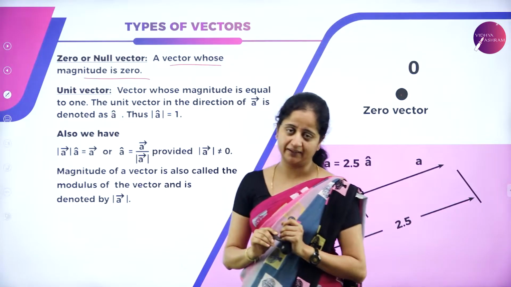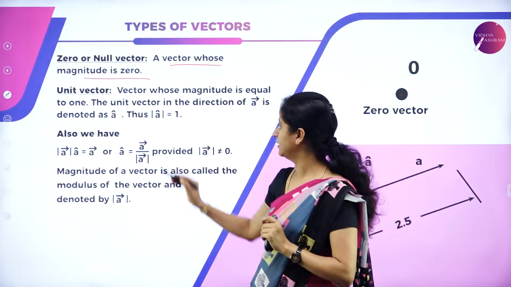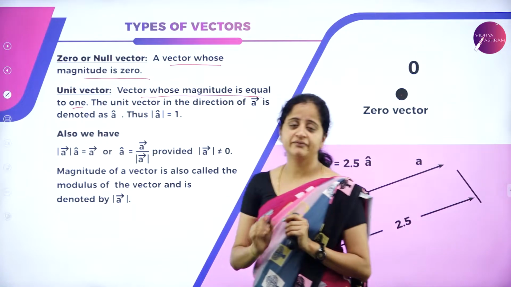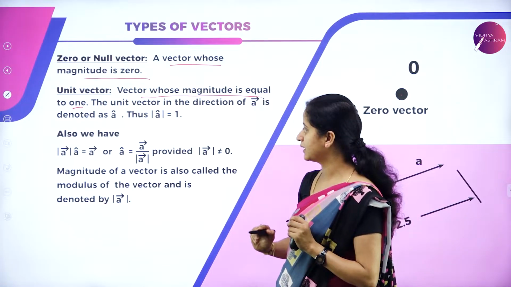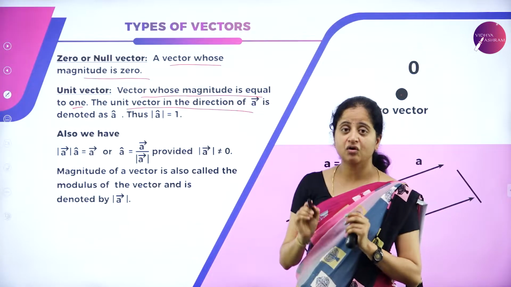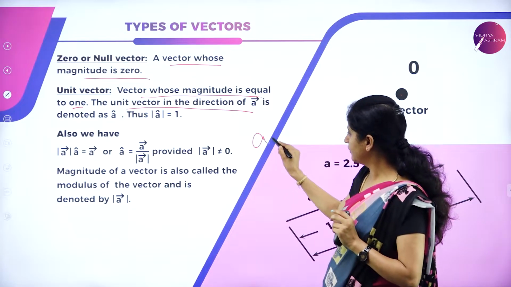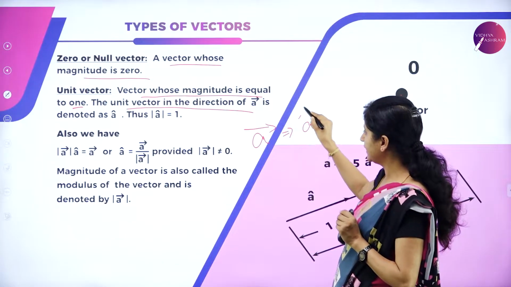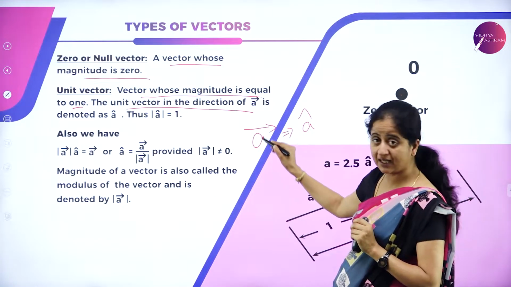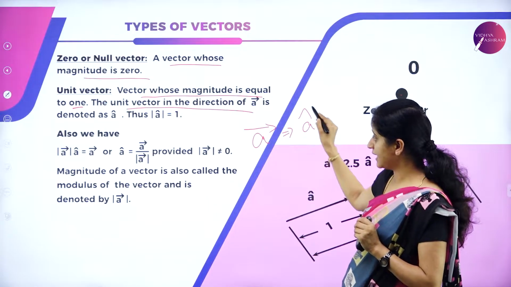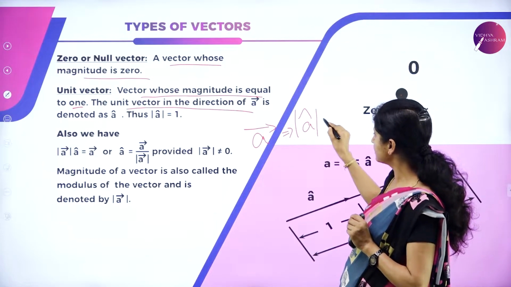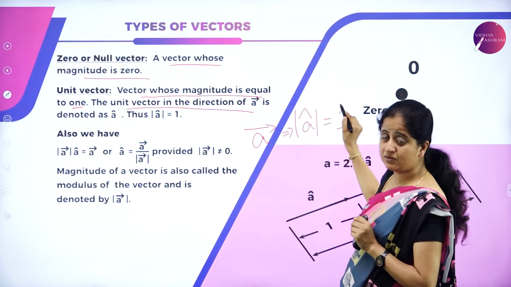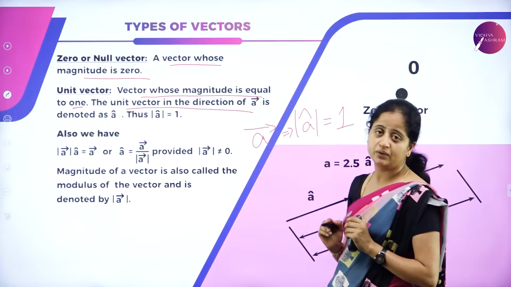Next we have the unit vector. What is the meaning of a unit vector? A vector whose magnitude is equal to 1. So 1 is unity, and the vector whose magnitude is 1 is called a unit vector. The unit vector in the direction of A is denoted as A cap. This is vector A, but the unit vector is denoted as A cap. Any vector whose magnitude is equal to 1 is called a unit vector.